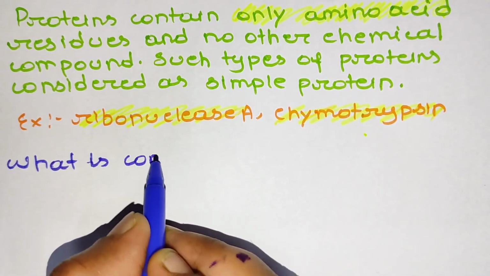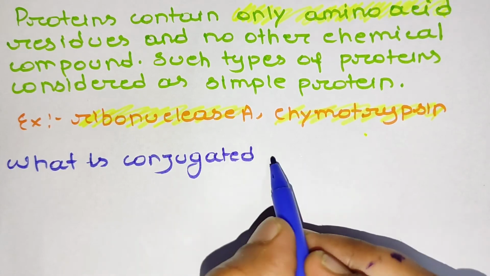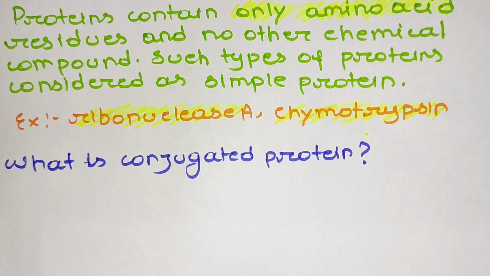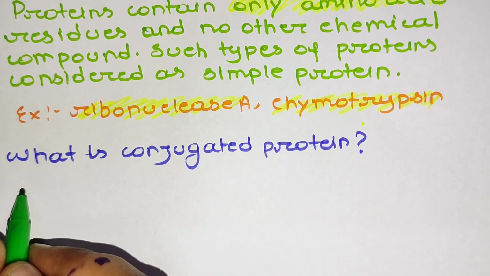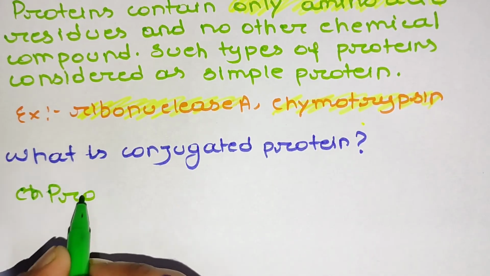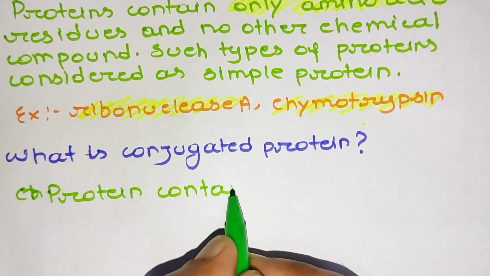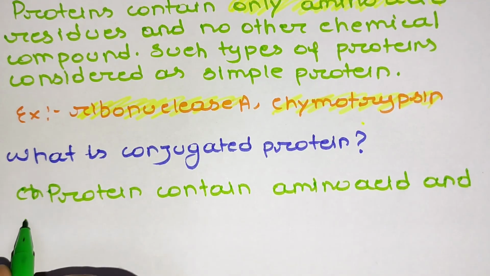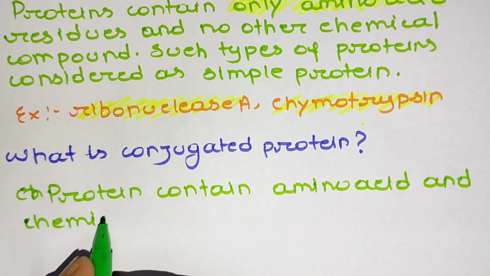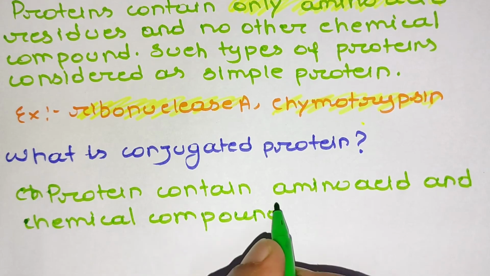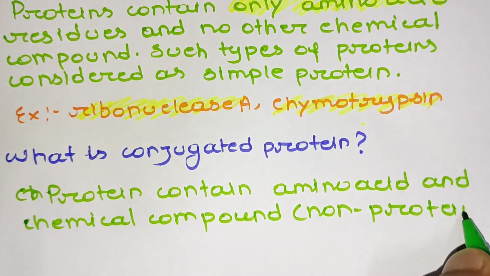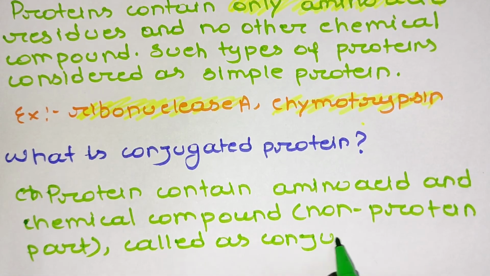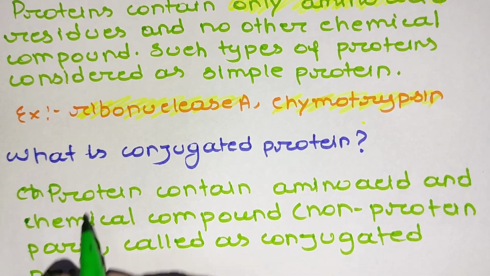Now, what is a conjugated protein? A protein that contains amino acids and a chemical compound, or non-protein part, is called a conjugated protein.